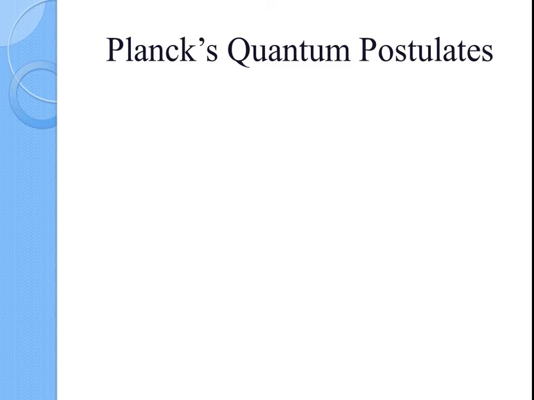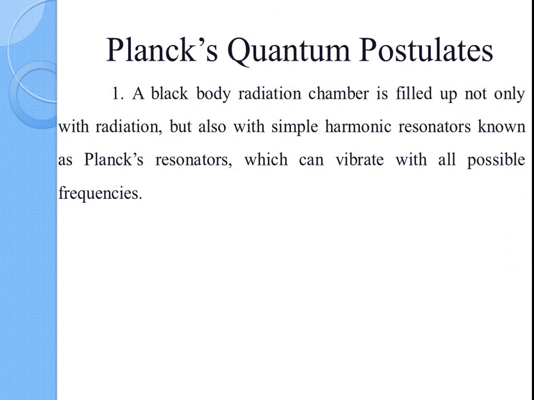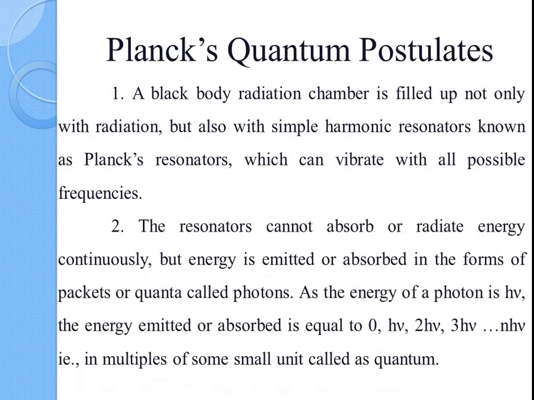Planck proposed two postulates. The first postulate is a blackbody radiation chamber is filled up not only with radiation but also with simple harmonic resonators or oscillators known as Planck's resonators, which can vibrate with all possible frequencies. The second postulate is the resonators cannot absorb or radiate energy continuously, but energy is emitted or absorbed in the form of packets or quanta called photons.